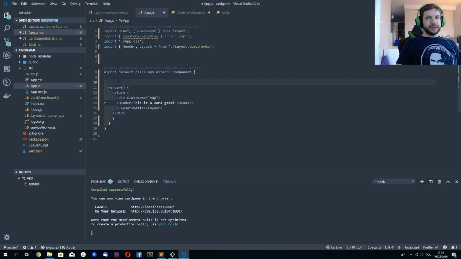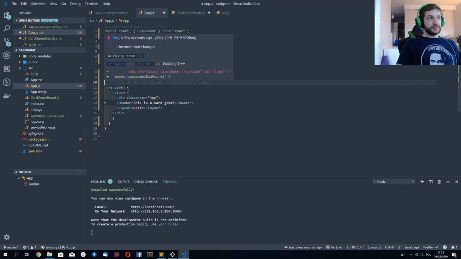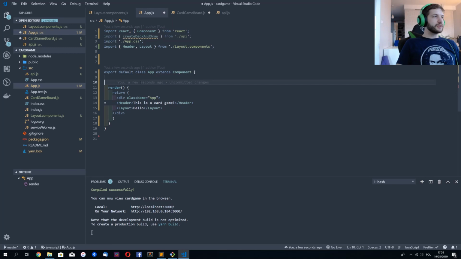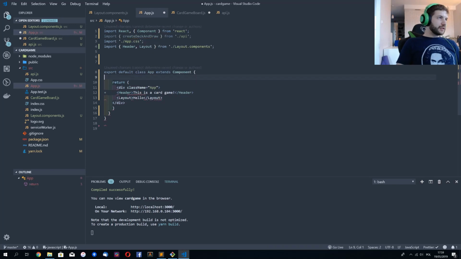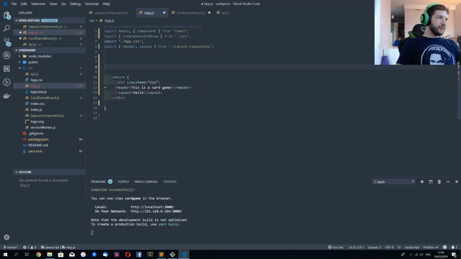And since I don't have any hooks right here, and I don't have any lifecycle hooks, of course, and I don't have any state right here, I can turn it back to a functional component. So let me just move this and this and just remove everything. It's no use. Okay, this isn't useful.